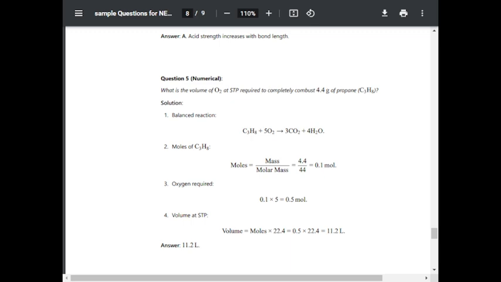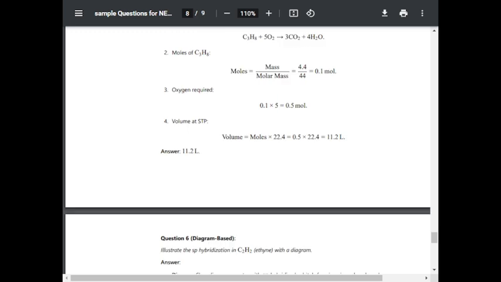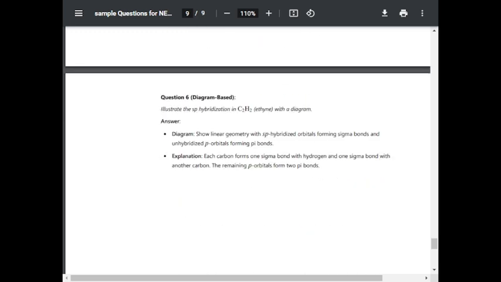Oxygen required is 0.1 into 5, that is 0.5 mole. Volume at STP is equal to moles into 22.4, that is 0.5 into 22.4 is equal to 11.2 liter. Hence answer is 11.2 liter.